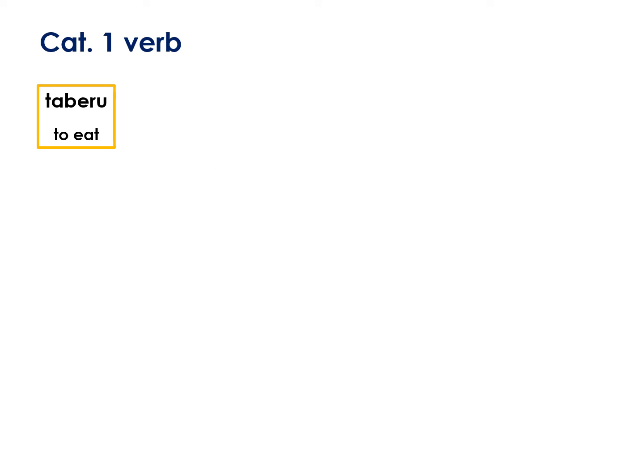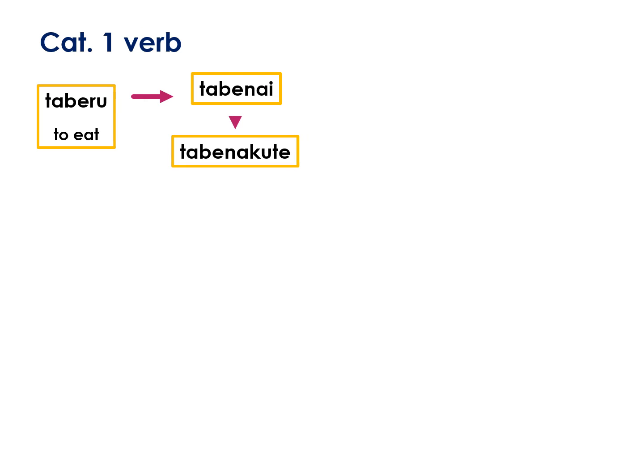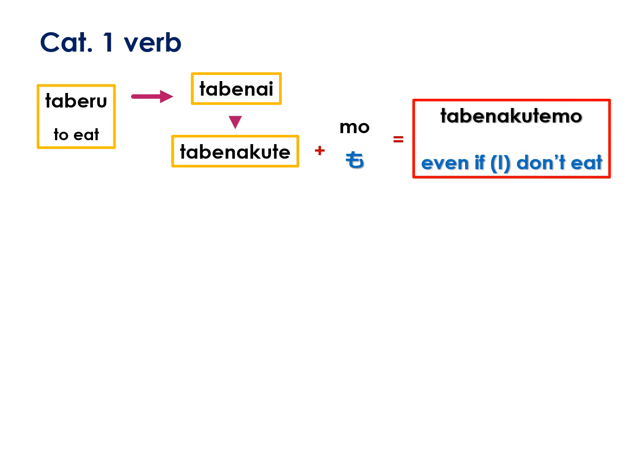Now let's look at example sentences. They're simply the opposite or sentences that are similar to what we used in the previous lesson on the even if conjugation of lesson 50. The negative form of taberu is tabenai. The negative te form is tabenakute, and adding mo forms tabenakutemo, which means even if I don't eat.